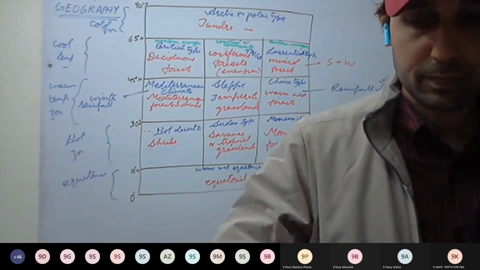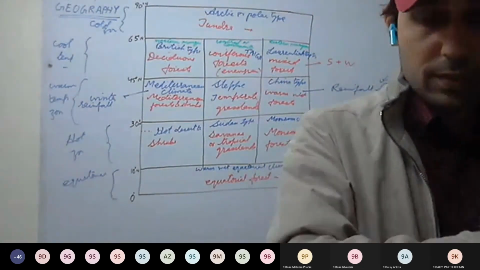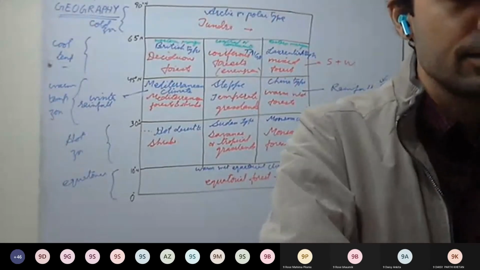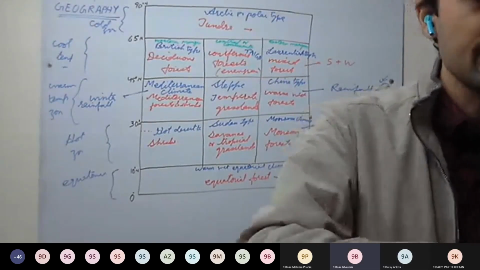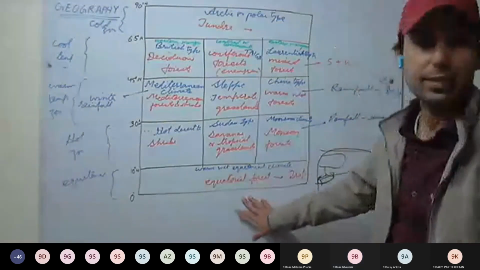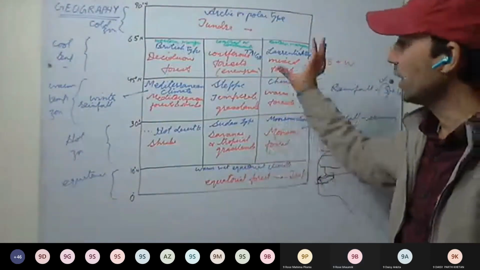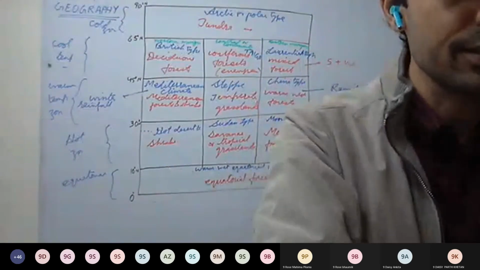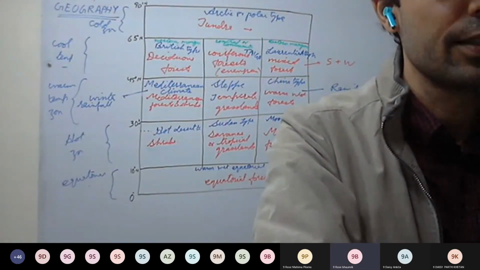Then thank you. Any doubt you have, you can ask. No, sir. Okay. Go through this diagram once. Go through this chart once and try to revise it, and we'll discuss each one in detail.